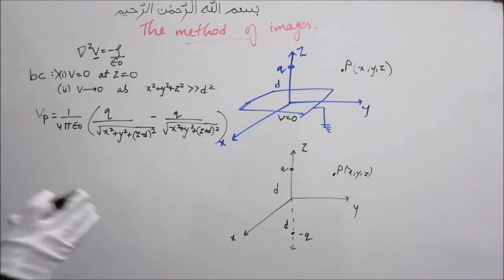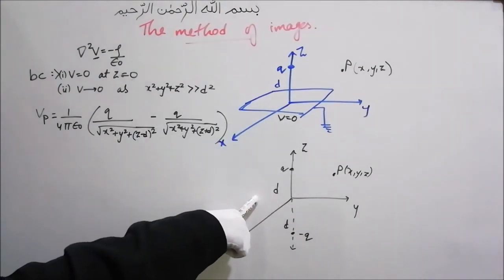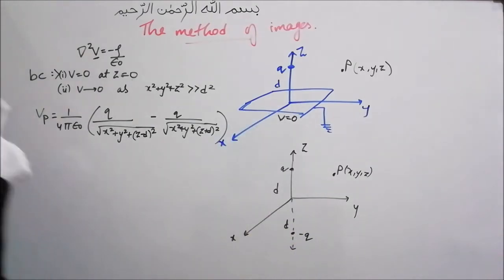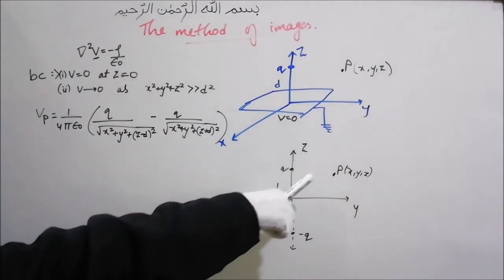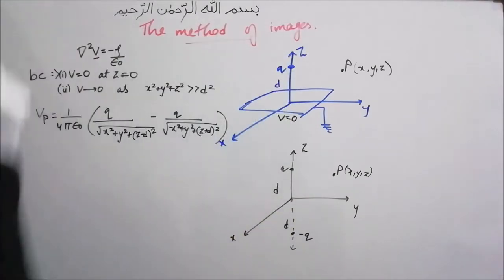So all I did here is change this configuration into this one, and I found the potential at the same point P due to the second configuration. So how can I say that this potential which I found for this configuration is also the potential for the original configuration?